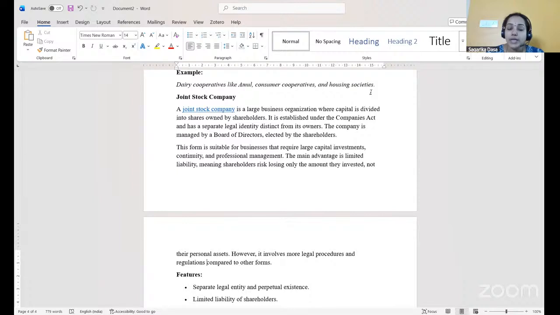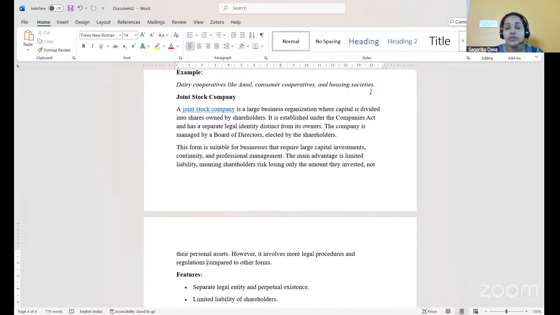The company is managed by a board of directors elected by the shareholders. Because shareholders are a part of the organization, they elect the board of directors who will run the joint stock companies. This form is suitable for businesses that require large capital investments because it is a large business organization. Hence, it requires large capital investment.